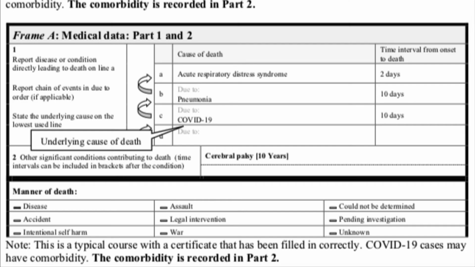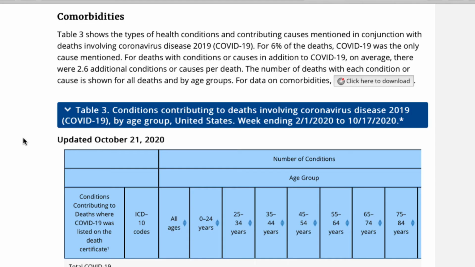Now, what in the world does this mean? Remember that COVID death certificate and the whole chain of events written in part 1? In that 94%, they are counting both health conditions and contributing causes. This means that even the symptoms or conditions caused by COVID-19, such as ARDS or pneumonia, are counted towards the 94%, even if there are no comorbidities. You can see it here on the table.